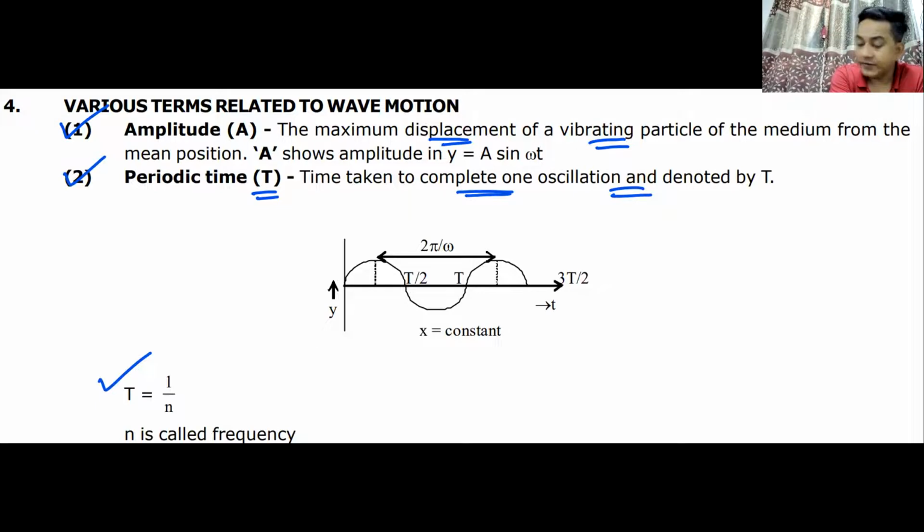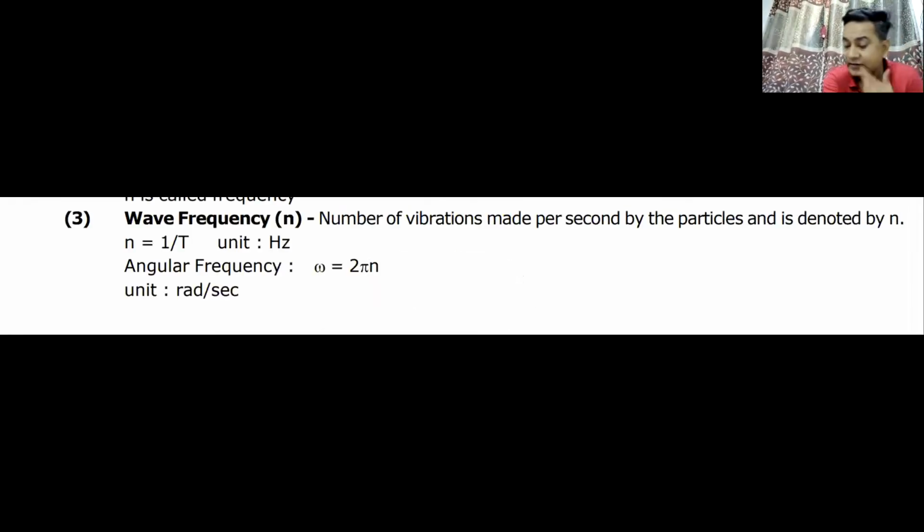Wave frequency is the number of oscillations in 1 second. Omega is 2 pi n or 2 pi f, or it is 2 pi by T. Do we understand this? Yes or no? We have already seen it many times in simple harmonic motion, so we can just move ahead.